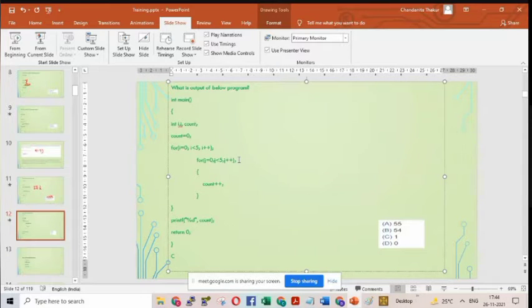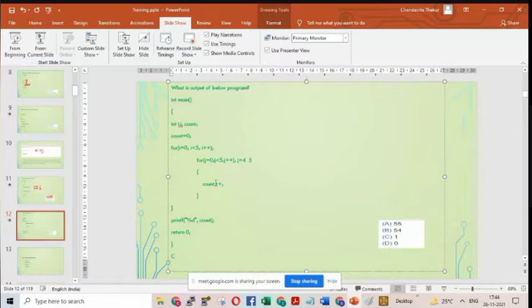5, ma'am. J at 4 means it will break the loop when j equals 5. Yes, when j is 4, the loop was rotating, but the moment j becomes 5, the terminating condition is false, so the loop should execute as long as the terminating condition is true. J is less than 5. Now j is equal to 5, so 5 is not less than 5, so the loop is terminated.